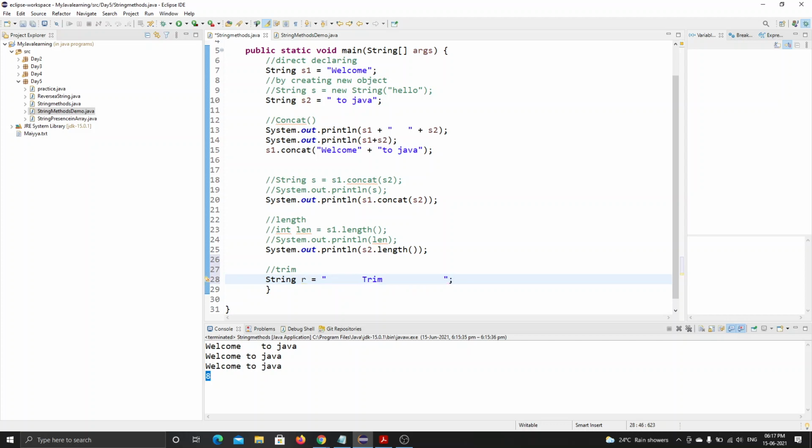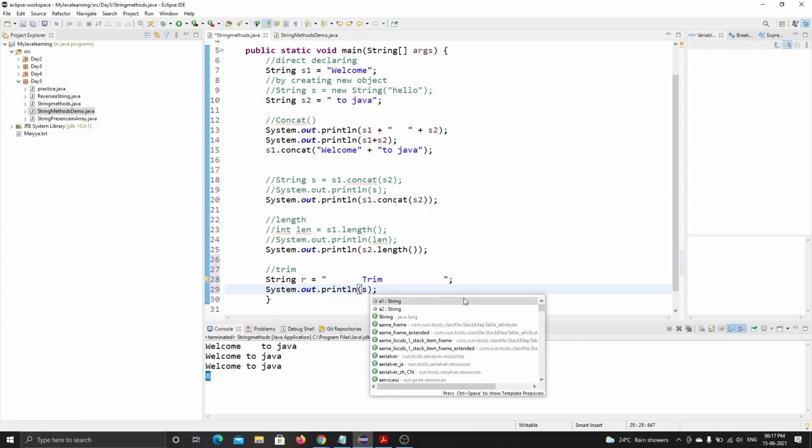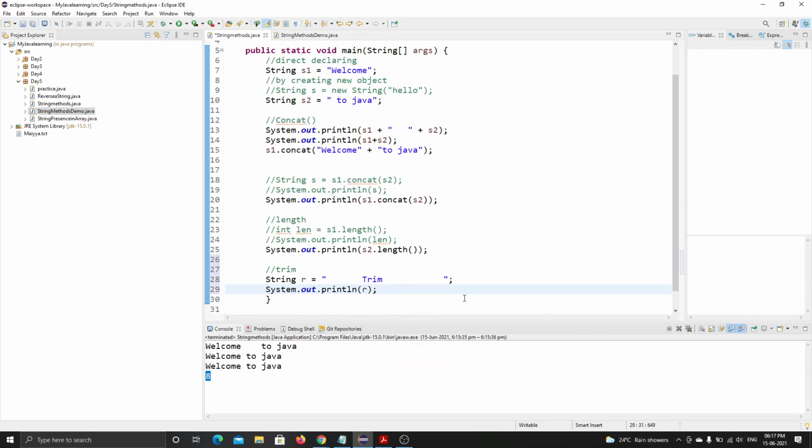Now I close this, and again type a system print statement. I want to print the output before trimming, and after trimming. I can again store it in a new variable by declaring another string variable, or we can use it directly. You people can understand it, right?